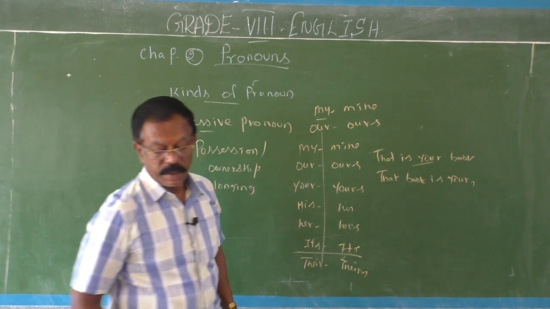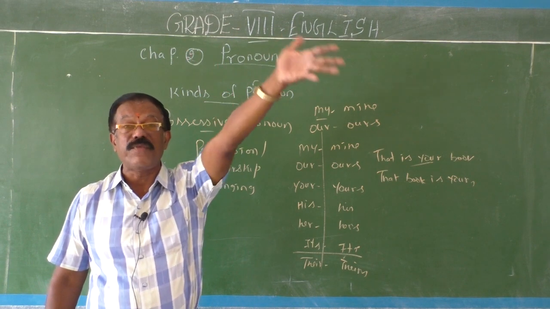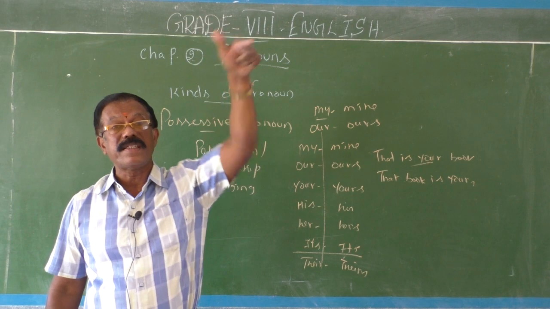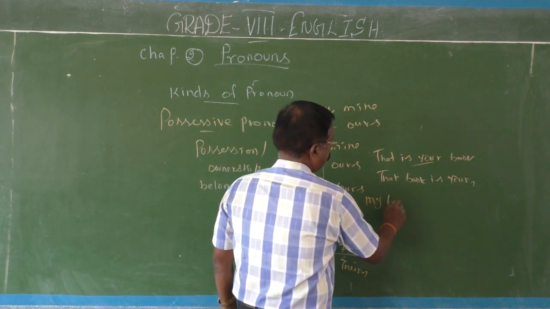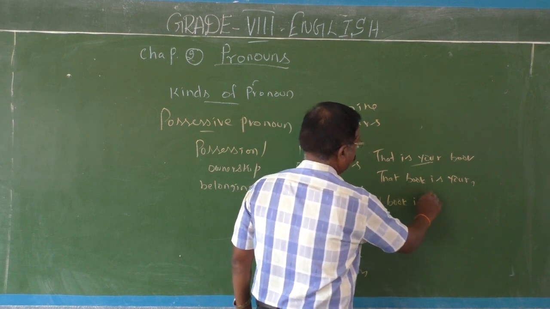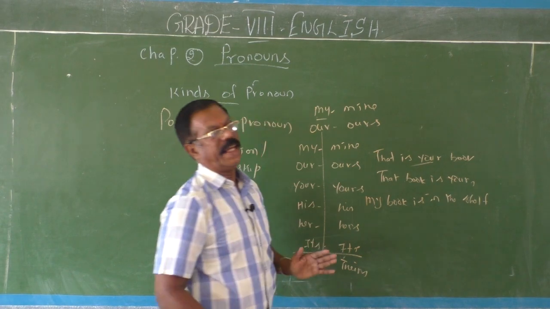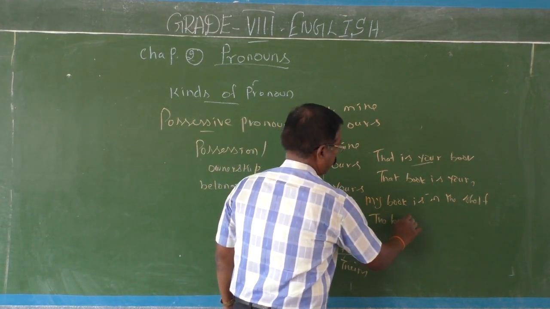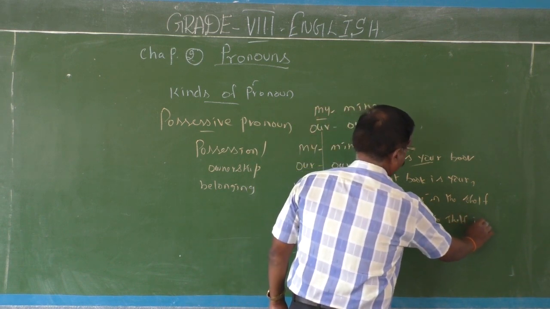Okay, so the book in the shelf is mine. My book is in the shelf. You can rewrite the same sentence in such a way: the book in the shelf is mine.